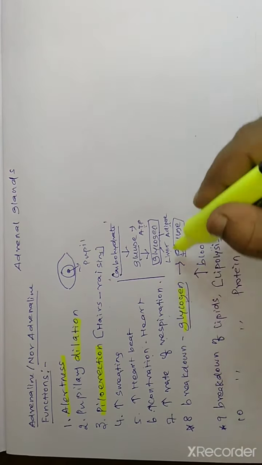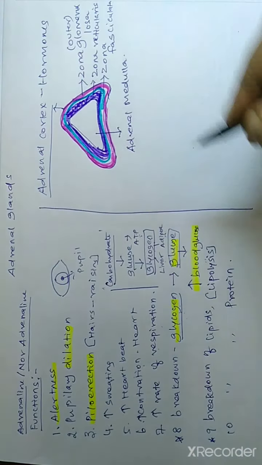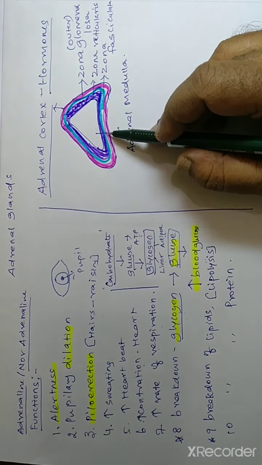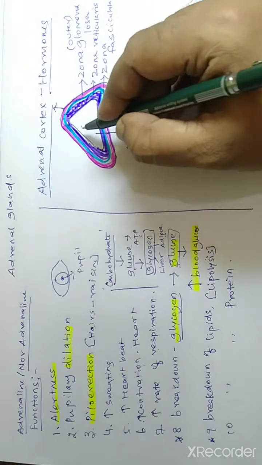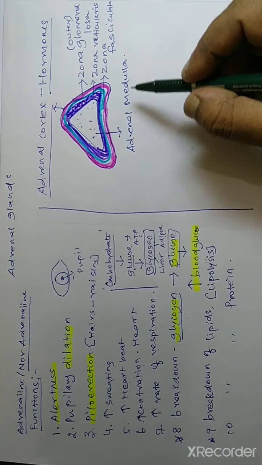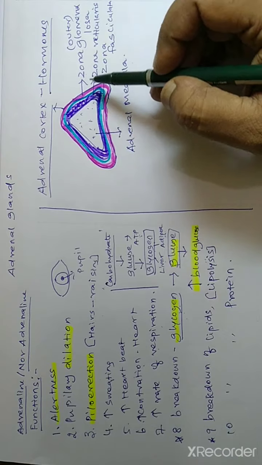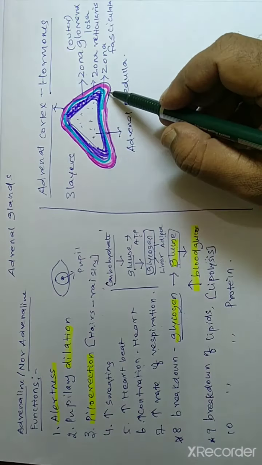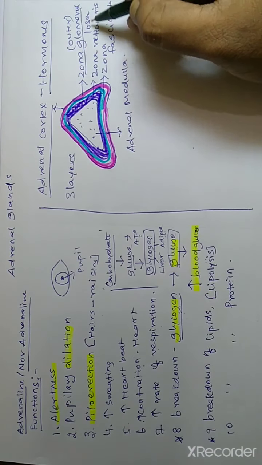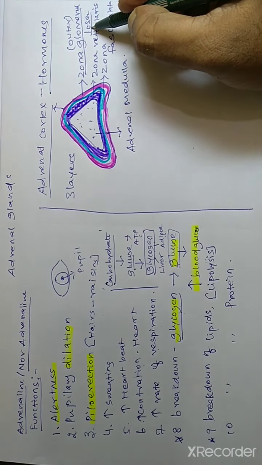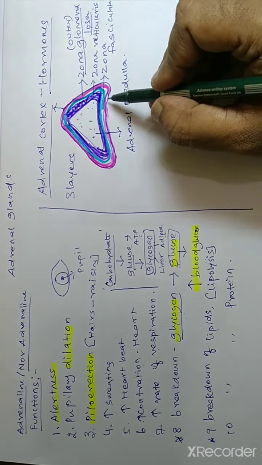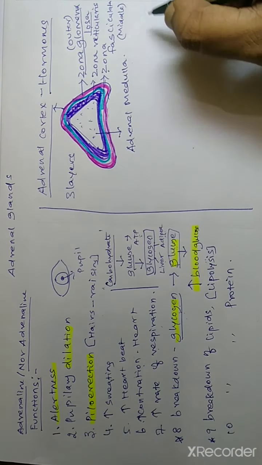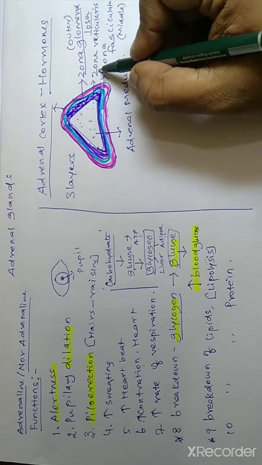Now let us discuss about adrenal cortex hormones. Before going to discuss, we must know the adrenal cortex that we discussed already. The adrenal outermost tissue called adrenal cortex, the centrally located tissue termed as adrenal medulla. The adrenal cortex divided into three layers, which I mentioned in the pink color. The outermost zone is termed as zona glomerulosa. The middle one, mentioned as a blue color, that is called zona fasciculata. Innermost one is termed as zona reticularis.